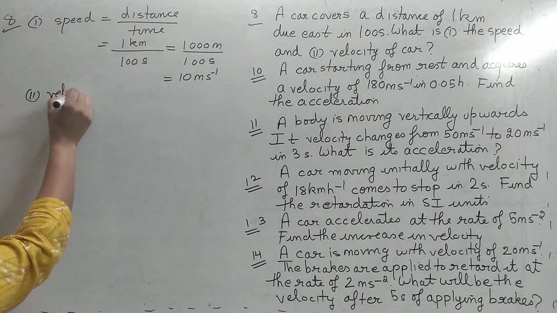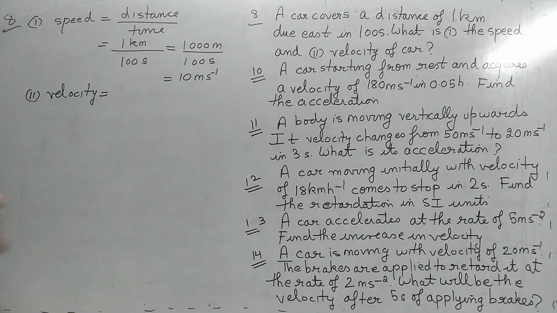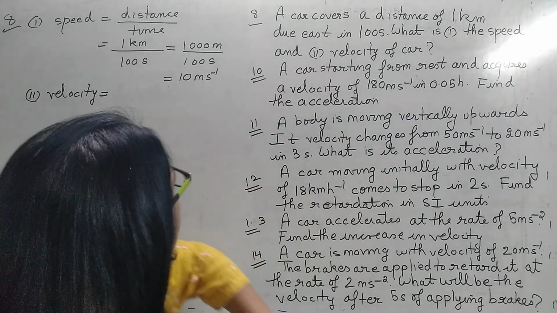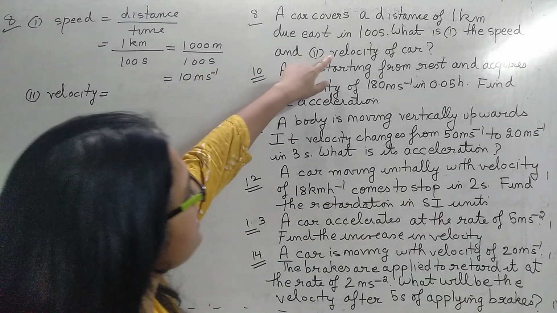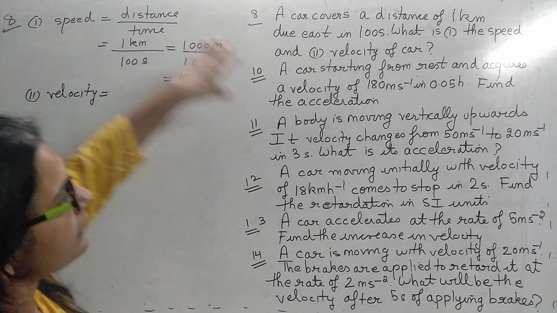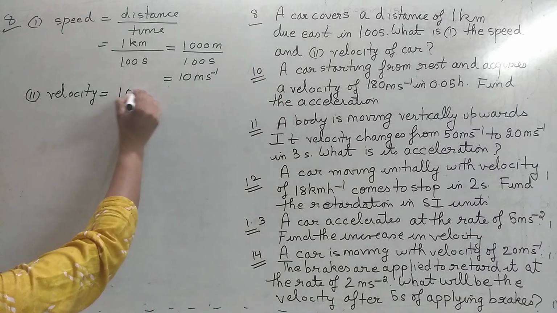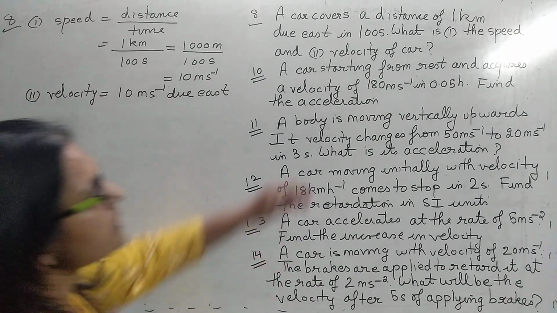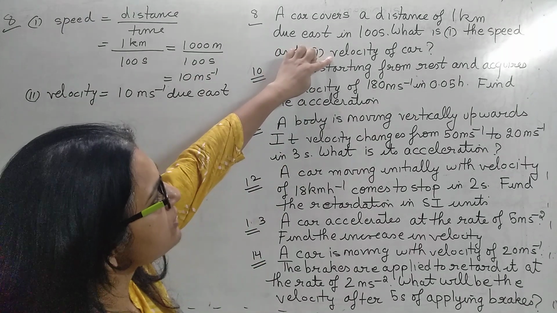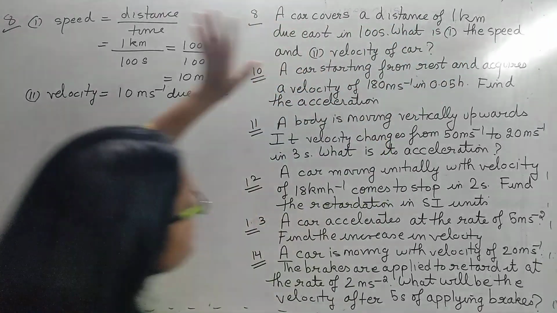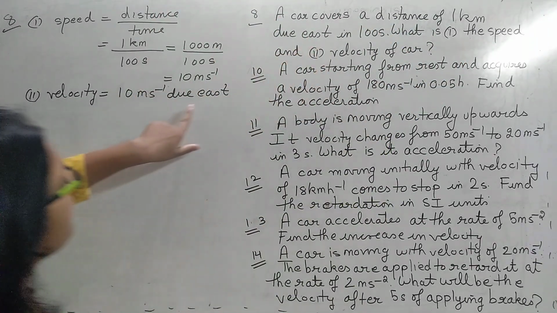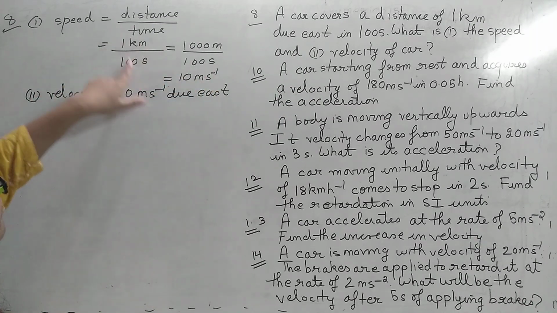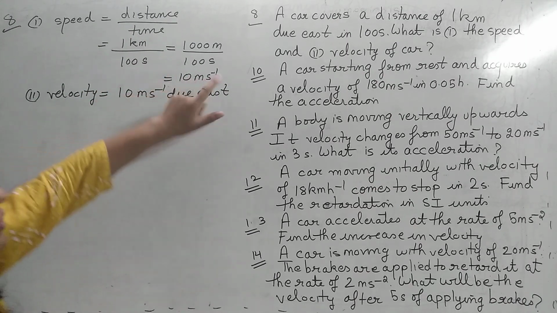Now what is velocity? Velocity is the speed in a particular direction. Now in velocity, we already know the speed. When we have to write velocity, we have to write the direction along with it. So velocity is 10 meter per second due east. Velocity is also distance upon time, displacement upon time, speed is also distance upon time, but in velocity we have to mention direction also. We don't have to mention it in speed. We only have to write the unit, the value of it.